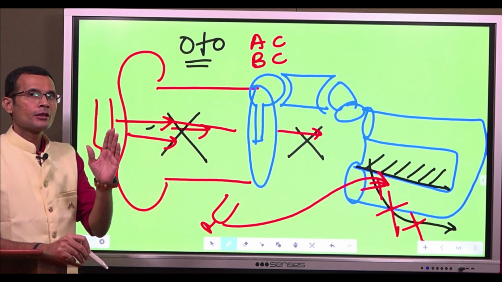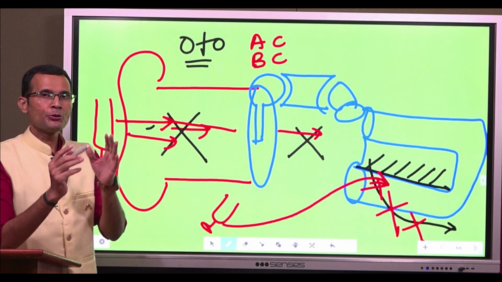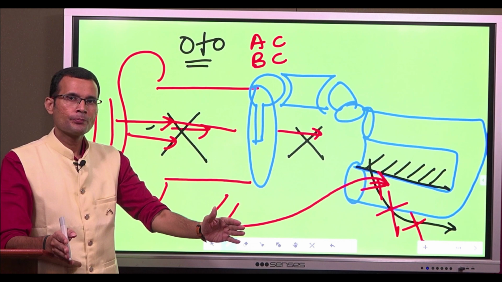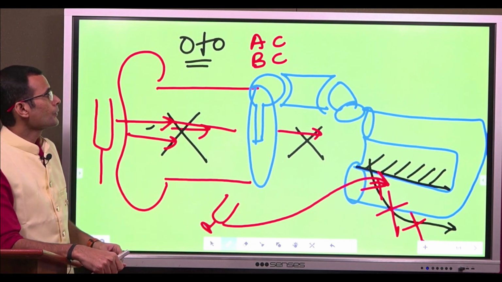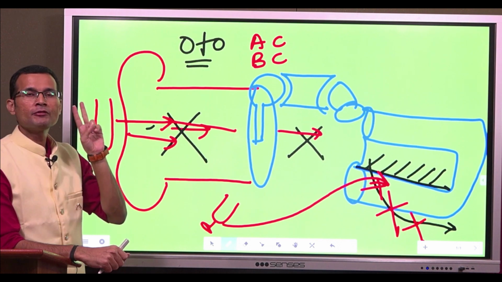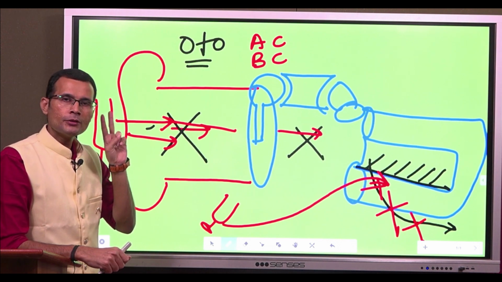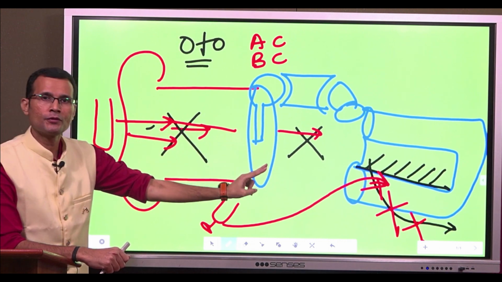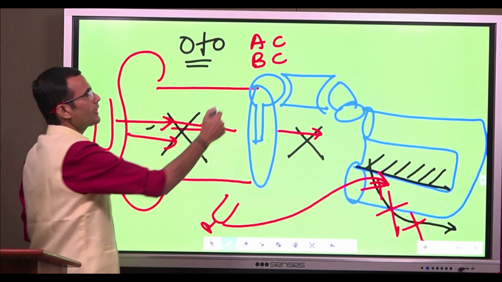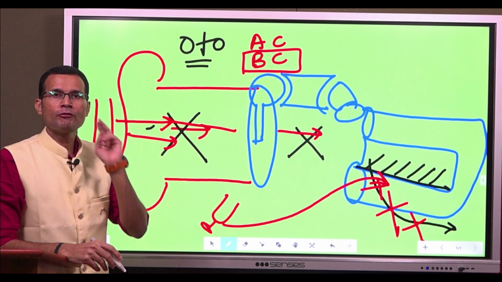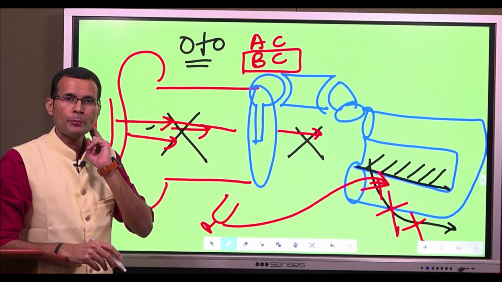Okay? Please remember, we are going to use these two terms, air conduction and bone conduction of the sound. When we say air conduction, the vibrating tuning fork will be placed in front of the external ear. When we say bone conduction, we will place the vibrating tuning fork on the bone, the mastoid process.